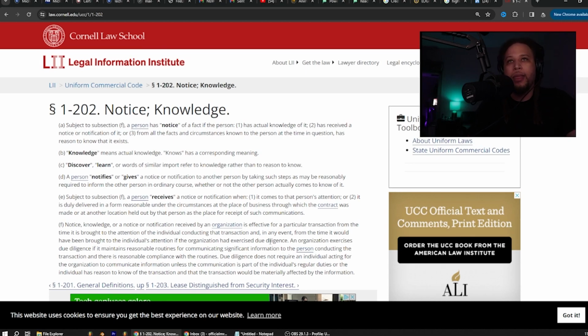All right, so we're on 1-202, notice, which is knowledge. A. Subject to subsection F, a person has notice of a fact if the person 1, has actual knowledge of it, 2, has received a notice or notification of it, or 3, from all the facts and circumstances known to the person at the time in question, has reason to know that it exists.